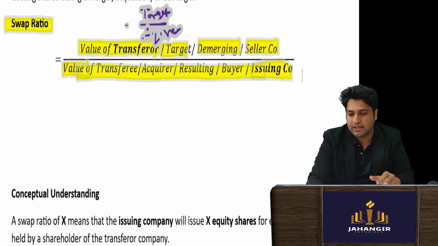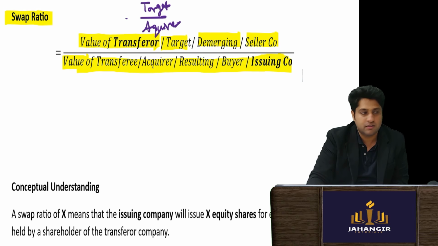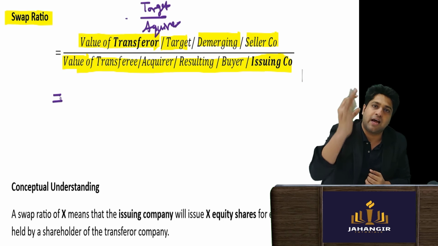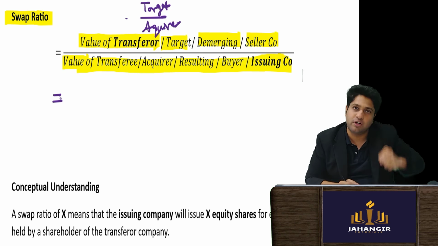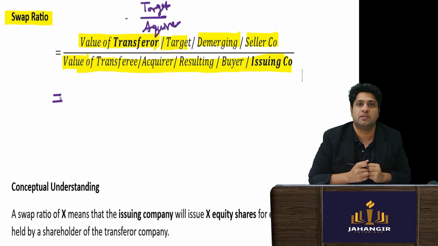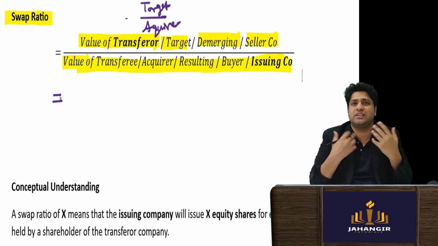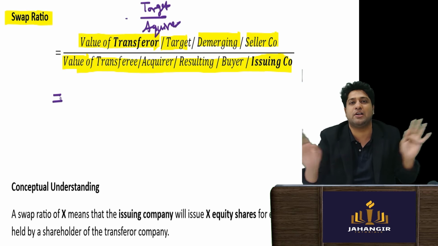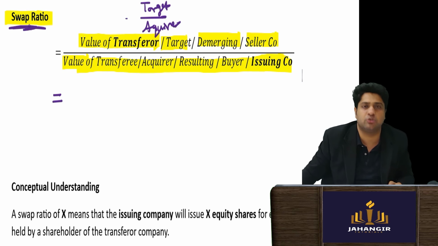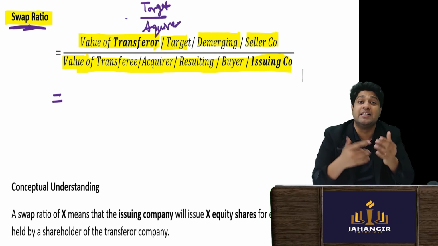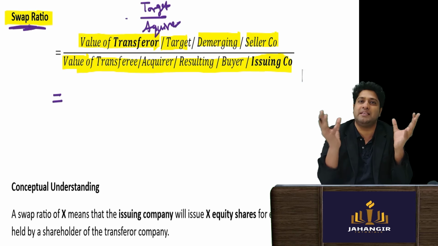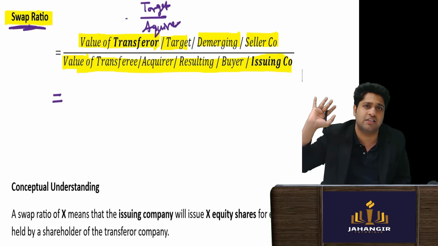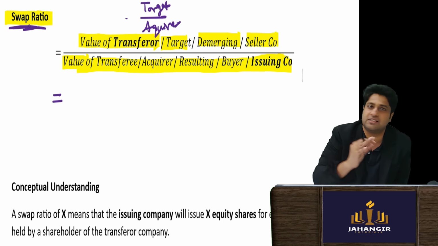Now pay attention. If I am the acquirer and you are the target company, I acquire your full company, I take away all your shares, and in return you will ask how many shares I will give. First, if it is a pure cash deal, I pay you cash and I leave it, swap ratio is never calculated. Why should I calculate swap ratio? It is only when shares are given against shares that we have to find the value of the two companies and then the swap ratio will be calculated. For cash deals, we never calculate, because he's just giving cash and leaving. Transfer of shares is like a sale of shares and it gets over.